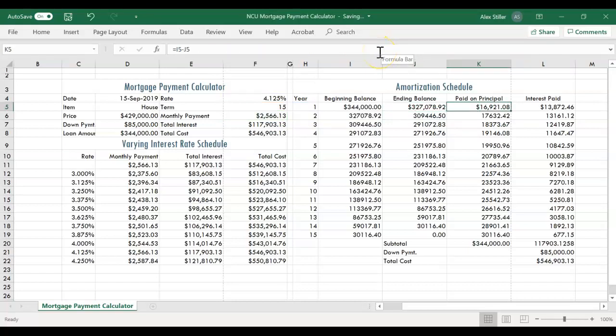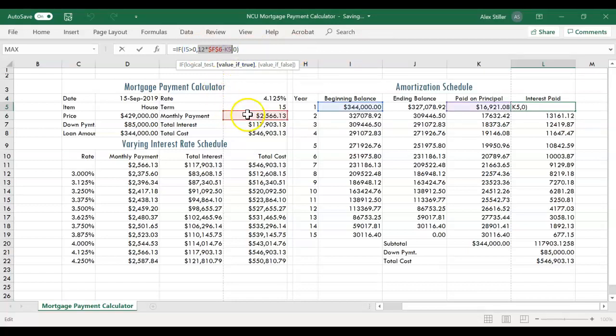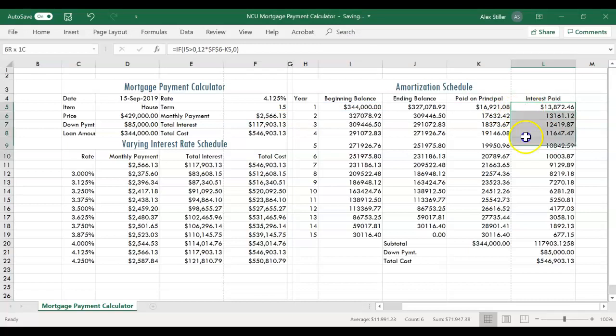The amount paid on principal we found by subtracting J5, the ending balance, from I5, the beginning balance. And the interest paid we calculated by multiplying 12 times the monthly payment amount. So that's the yearly amount that we have to pay for our loan, minus K5, so minus the amount that went to the principal that year. And that just leaves the interest paid for that year. And we can see that the interest paid is going down and the amount paid on principal is going up. So that's what we would expect from our amortization schedule.